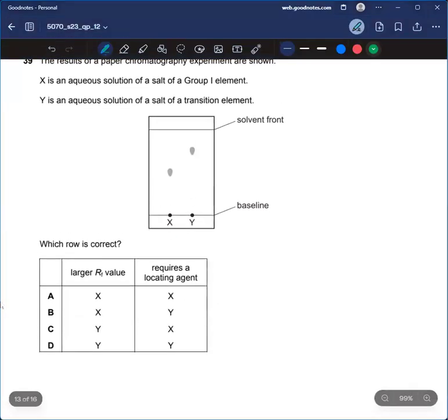Let me choose then. X, yeah, right, X. And larger Rf would be for Y for sure.